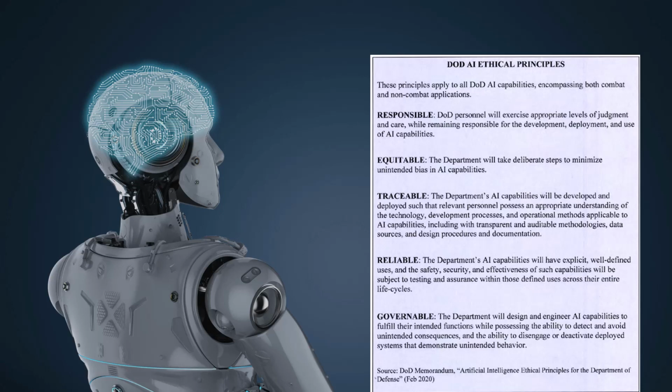Okay, so the traceable principle. On traceable, we're saying that the people involved understand the system, understand the technology, understand the development processes, understand the operational methods and how it works. And in this case, you could say, is this the right system for the right job? What kind of data was it trained on? So basically, the people are still responsible. This is kind of the other half of the responsible principle. It has to be traceable. You have to understand the data sets that it was trained on, understand the limitations of the system and how it works, and the people involved need to understand all that.